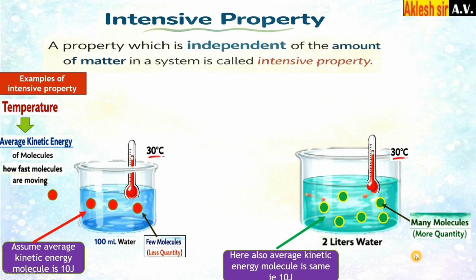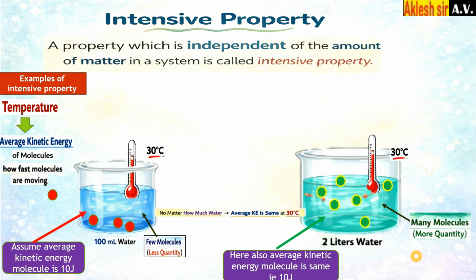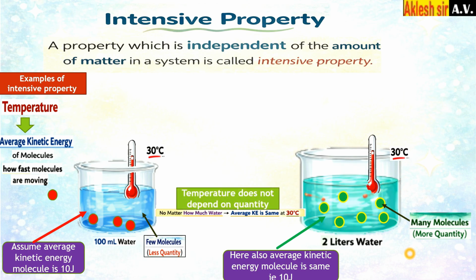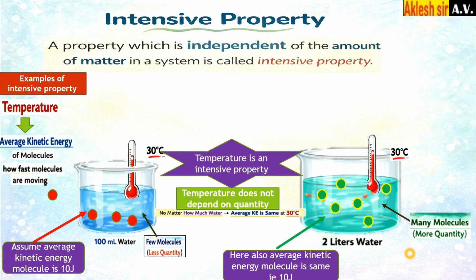Okay, so even though the water quantity is different, one is a small amount of water, one is a large amount of water, the average kinetic energy is the same. If the average kinetic energy is the same, it means what? Temperature does not depend upon the quantity. Since each molecule has the same amount of average kinetic energy, the temperature is the same. Even though the quantity is increased, the temperature remains constant. So you can say that temperature is an intensive property. Okay, we will take the next example, boiling point.